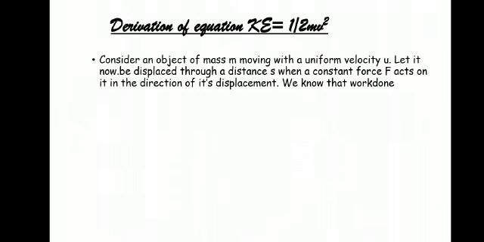We have the equation to find kinetic energy: KE is equal to half mv square. For this, we consider an object of mass m moving with a uniform velocity u.